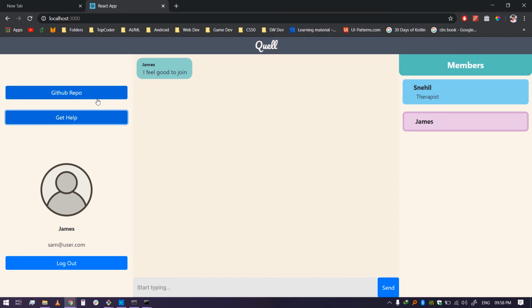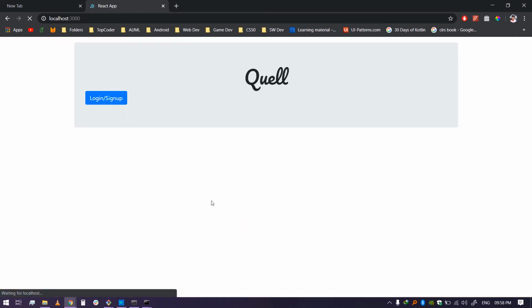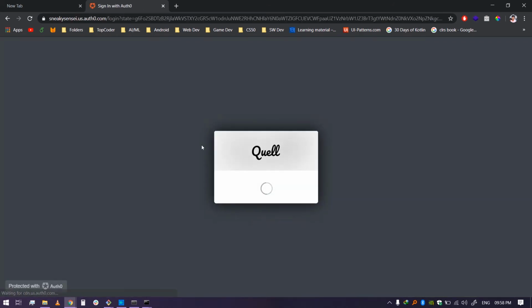And here's a GitHub repo. I just added it for explanation's sake. As you can see, I can also see the therapist. Now I'll show you something cool. I entered my condition, but the other users can't see it. That's because I have only given a therapist the authority to see it and act based on that.